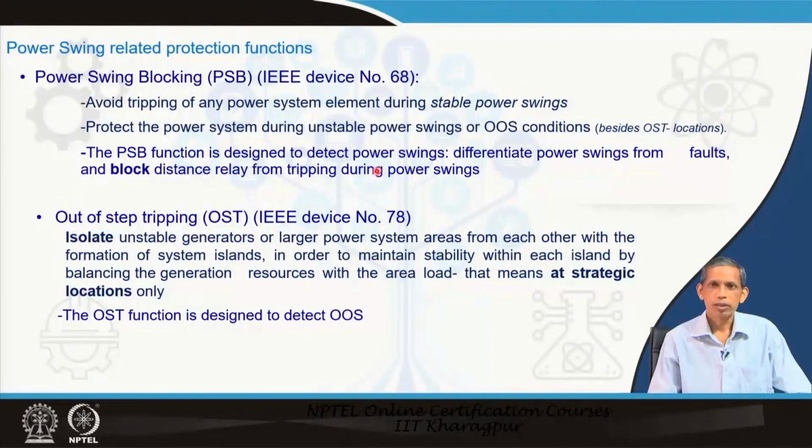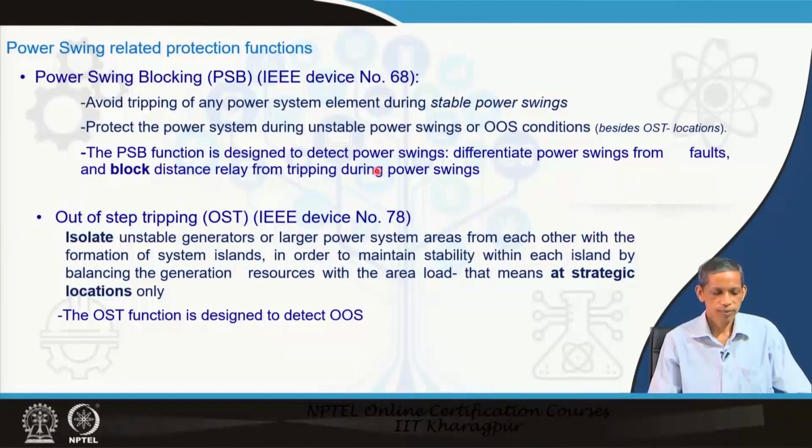And if it is a stable swing, the relay will block, even in situations at different locations in the system. The relay also should not go for a trip decision; it should be in block mode even during unstable power swing also.